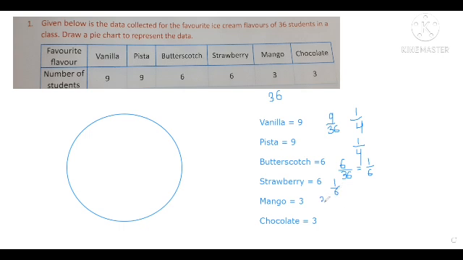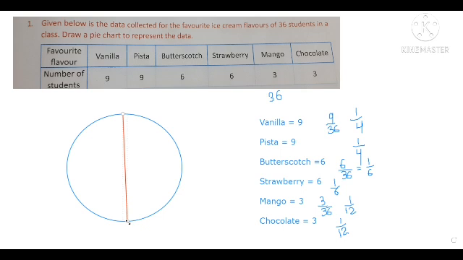For mango, 3 by 36, which means 1 by 12. For chocolate also then it will be 1 by 12. So next we are going to plot these fractions on this pie chart. Fine. तो सबसे पहले हमें क्या करना है, 1 by 4 करना है, right? तो 1 by 4 करने के लिए what we are going to do, we are going to quickly divide this pie chart into two equal halves.